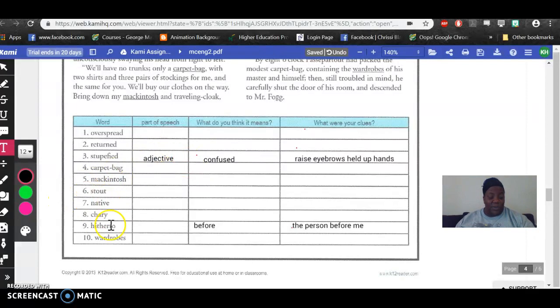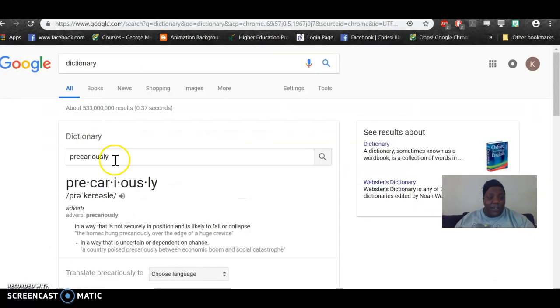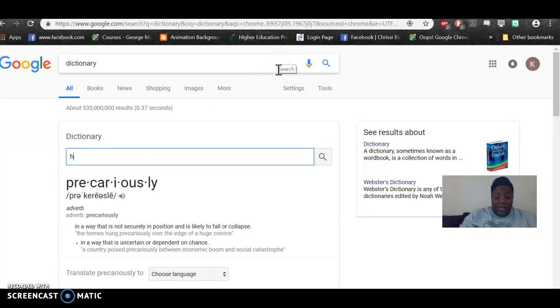So we'll discuss the rest of this page when we get together on Saturday. But the rest of these words, you probably have an easier time than for question number 9. In fact, before I go, you know what? We're going to go ahead and use the trusty dictionary just to make sure, and see if it was anything close to that word.